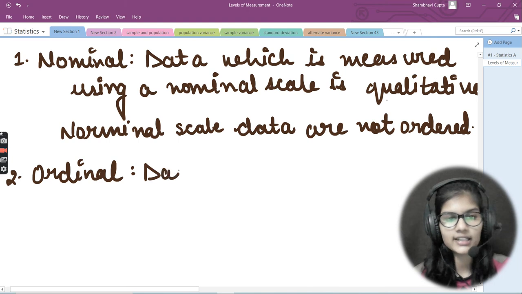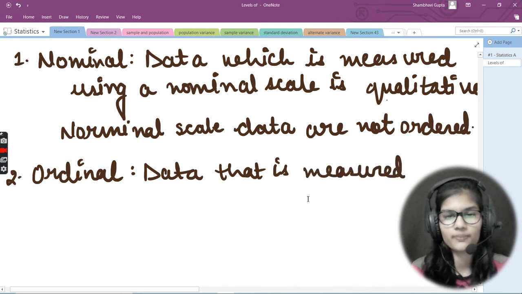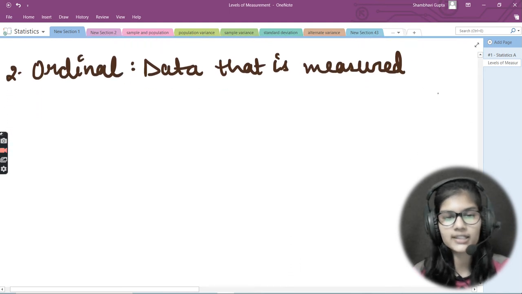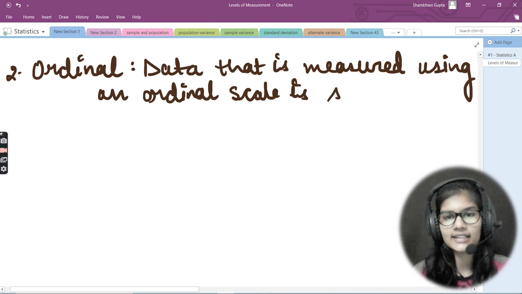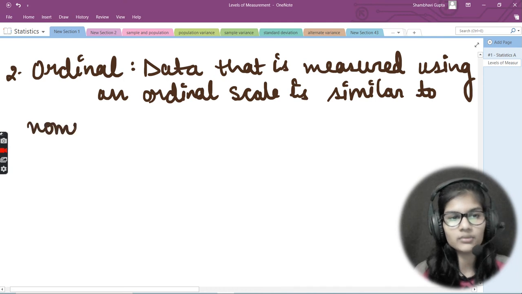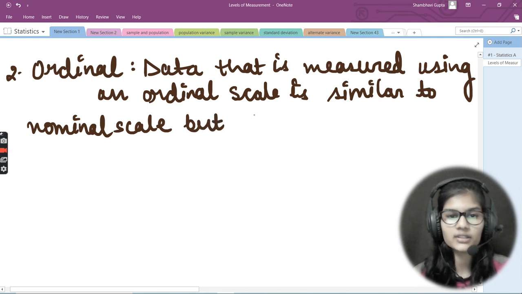Okay, I would just write out that data that is measured using an ordinal scale is basically similar to the nominal scale. But in that data there is a big difference. What's the difference part? I would just write that.